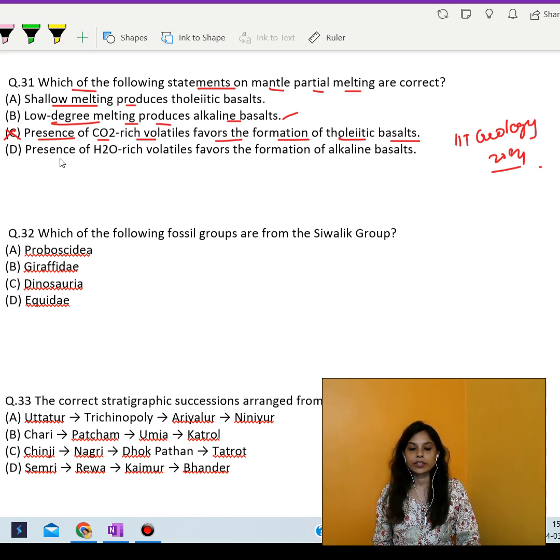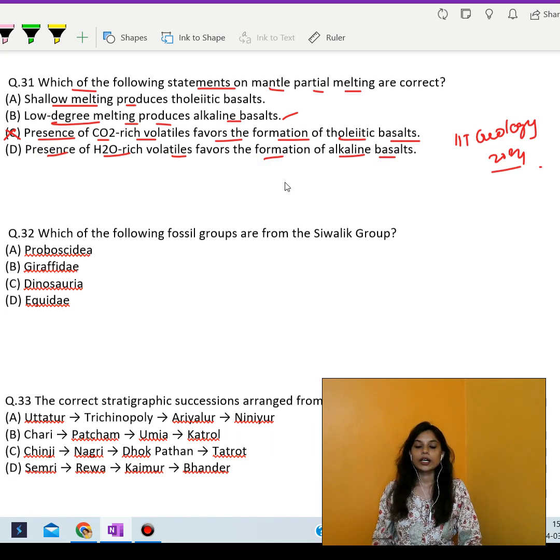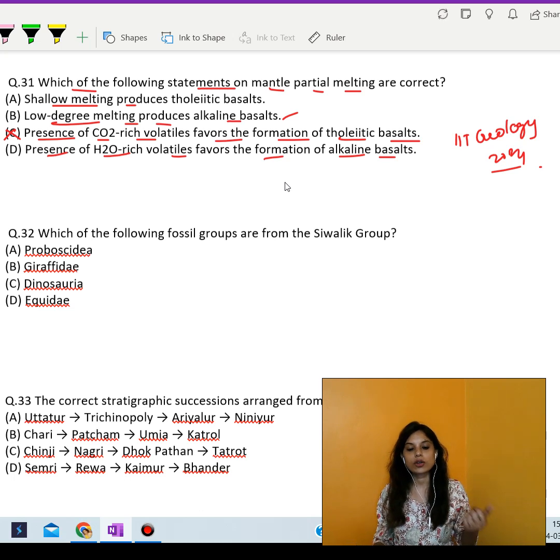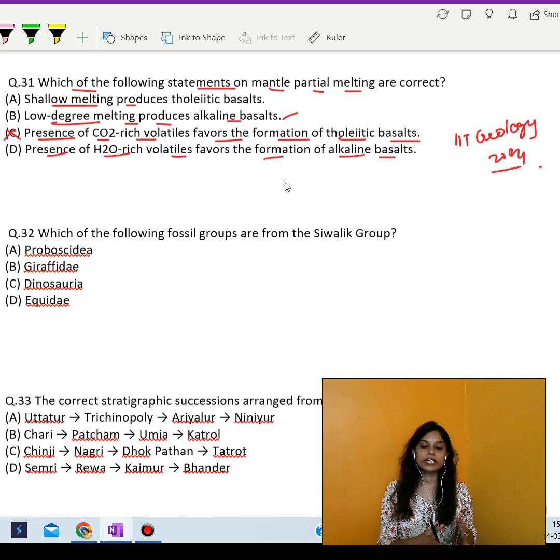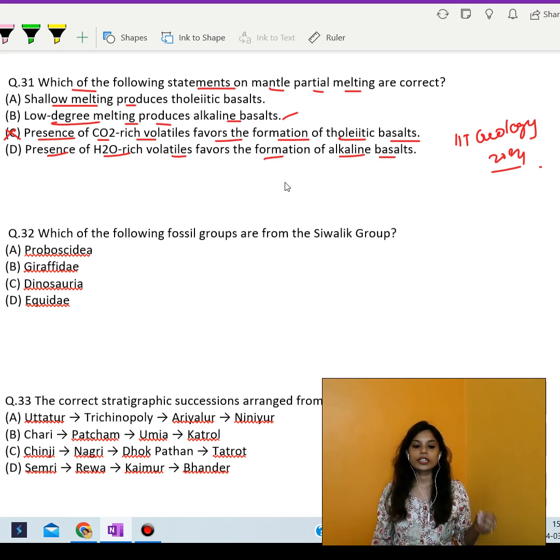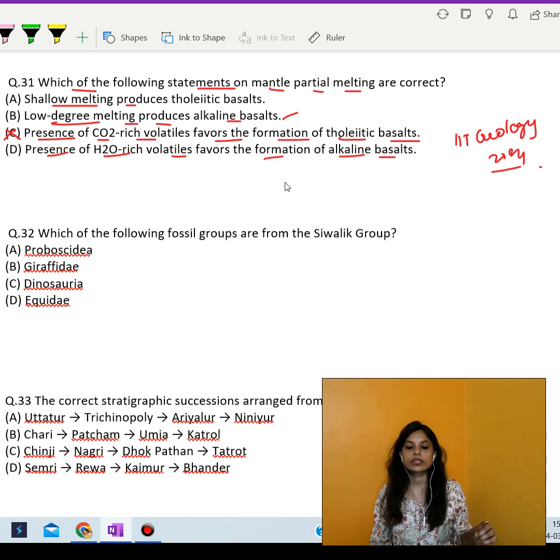Next statement says presence of H2O rich volatiles favor the formation of alkaline basalts. Water rich volatiles are associated with regions such as hotspots and intraplate volcanic settings. Alkaline basalts are commonly found in these settings. Water can lower the melting point of rocks in the mantle, leading to partial melting and the formation of alkaline basalts. Hence, this statement is correct.